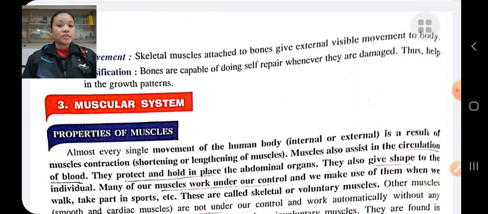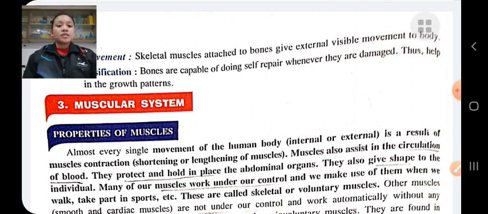Every single movement of the human body is due to muscular contractions, whether internal or external movement. Muscular contraction means shortening or lengthening of muscle. Muscles also help in circulation of blood throughout the body. Muscles protect and hold the internal organs in position. Muscles also give shape to the individual.